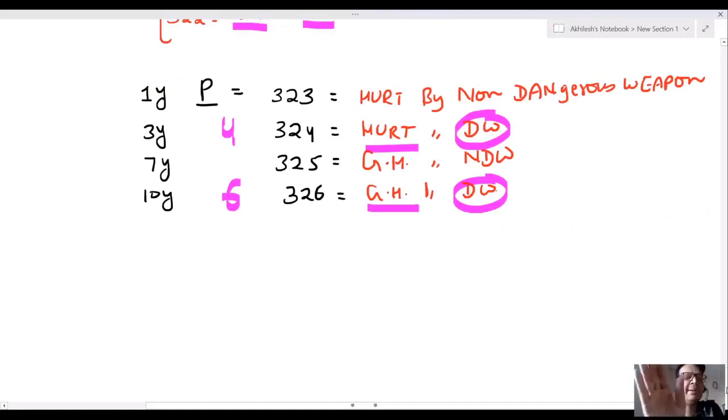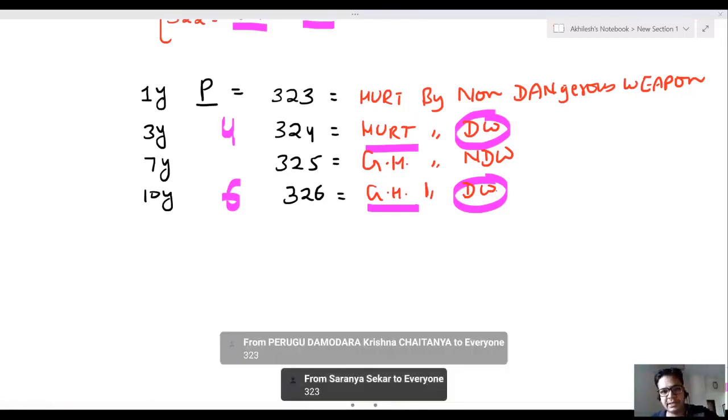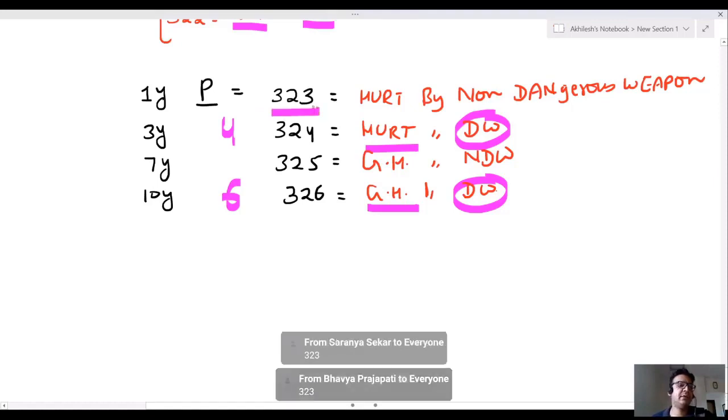Now, sir, I am putting some examples. A very simple example: a teacher slapped a student. Slapping a student by a teacher is simple hurt. The weapon is non-dangerous. This is 323 IPC.